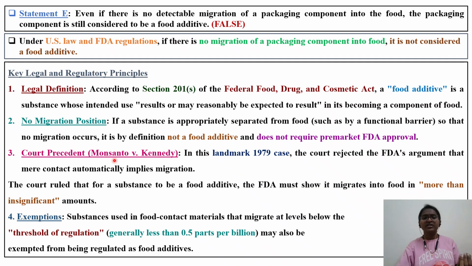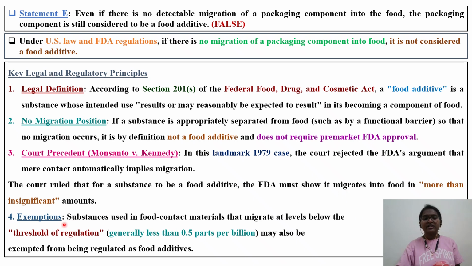Coming to court precedent, that is Monsanto versus Kennedy, a landmark case, you can go back and read about it. In this 1979 case, the court rejected the FDA argument that mere contact automatically implies migration. The court ruled that for a substance to be a food additive, the FDA must show it migrates into the food in more than insignificant amounts. So the amount reaching the food product is also very important.